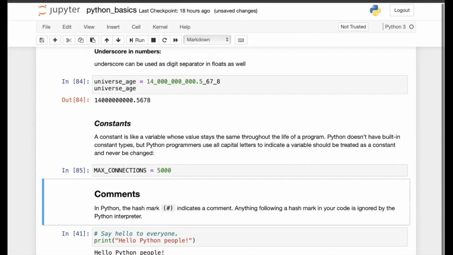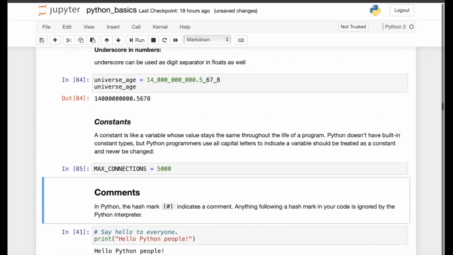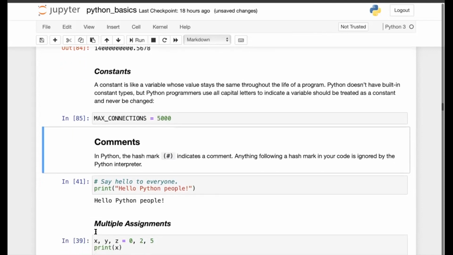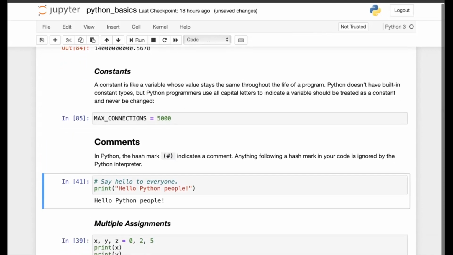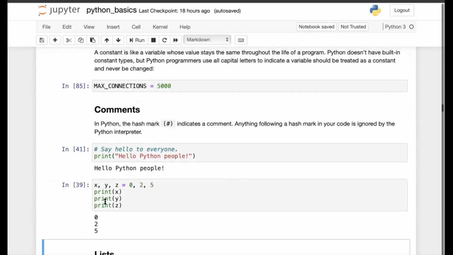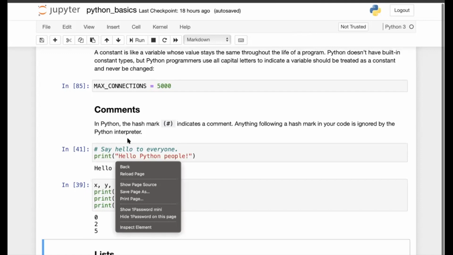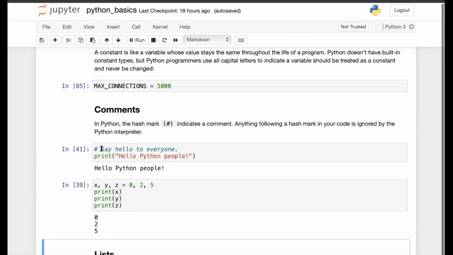Okay, coming to the comments. You can write comments using the hash symbol. So here we have a comment represented by the hash symbol: hash say hello to everyone, and then this print line prints. Any comment is basically anything that is ignored by the Python interpreter. Python does not interpret it.